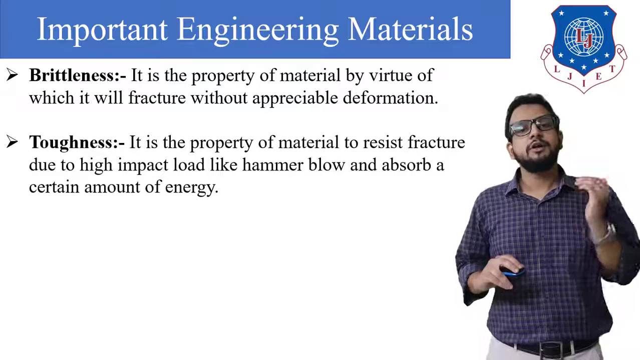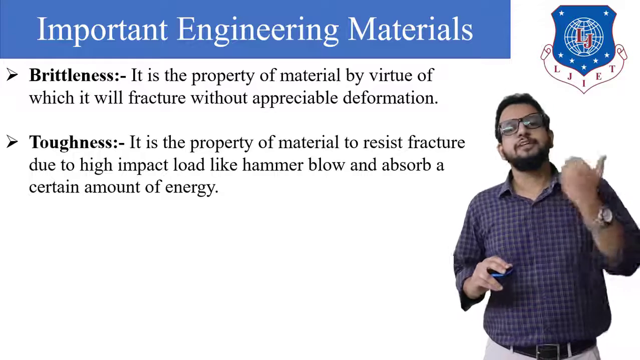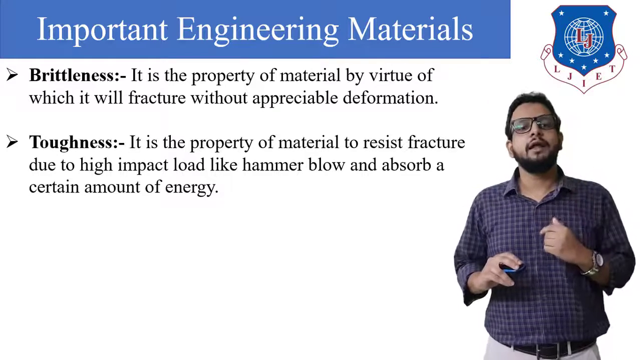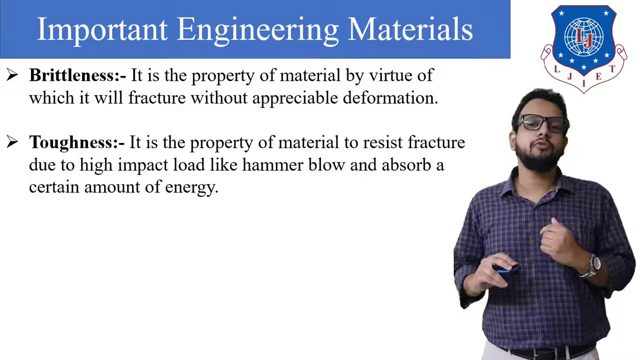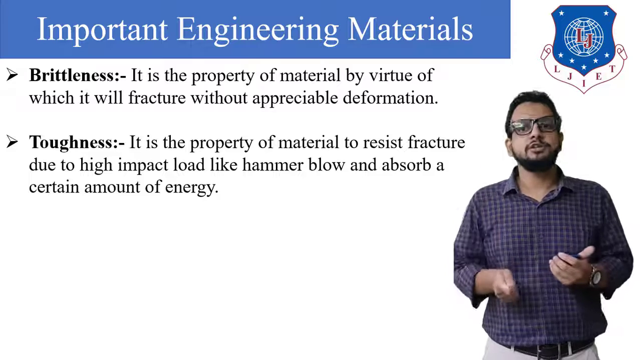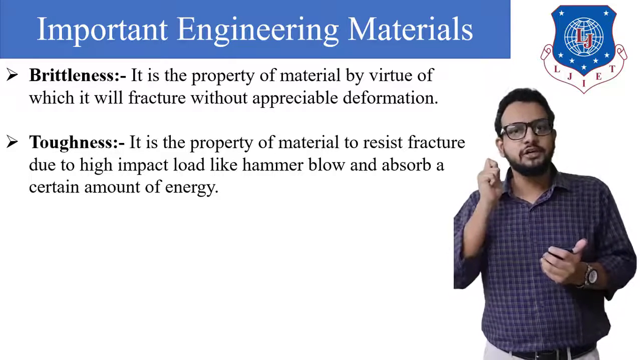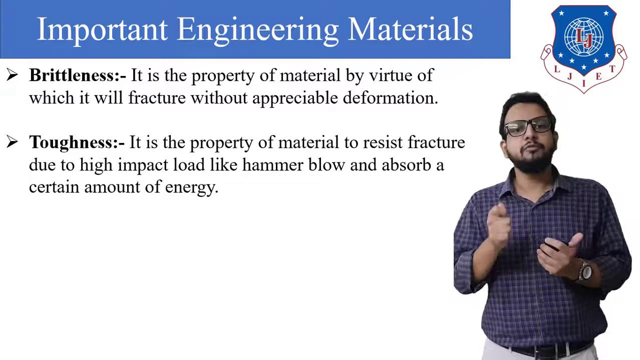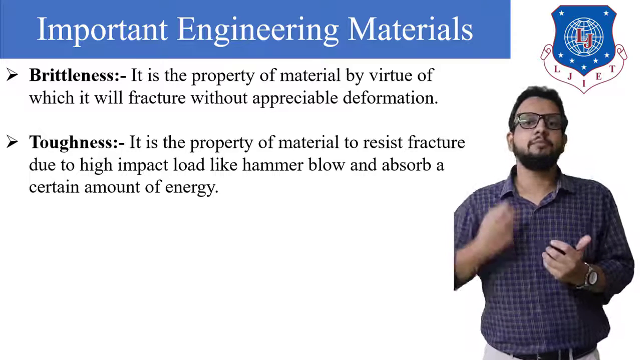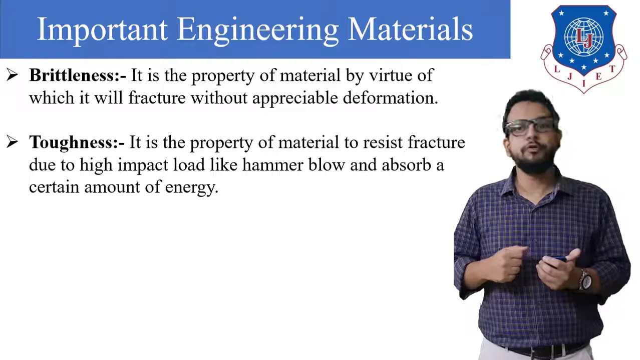Next type is toughness. Again, it is a property of a material to resist fracture due to high impact load like a hammer blow and absorb a certain amount of energy. For example, whenever we are hammering a certain substance and if it does not deform or change its state, then we would say that it is absorbing that energy. It has the capability to absorb that energy. That property of a material is called toughness.